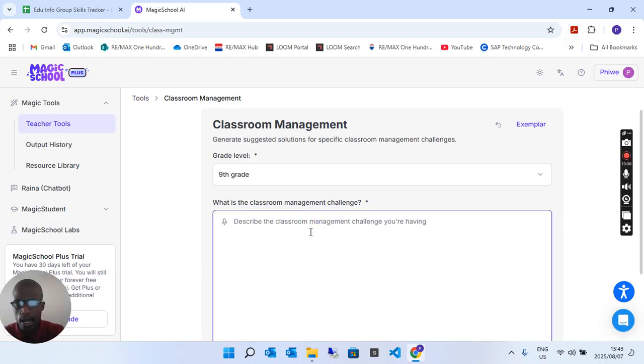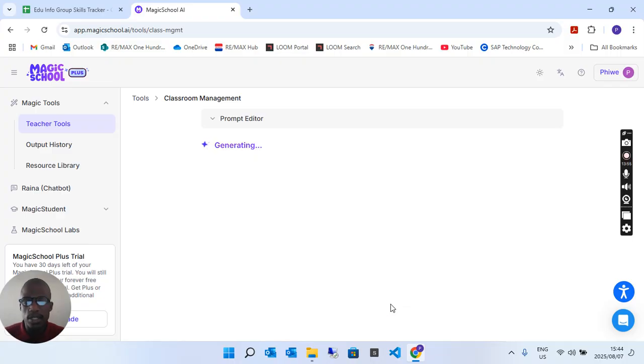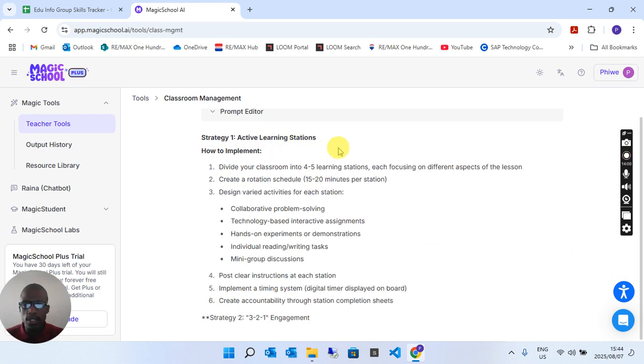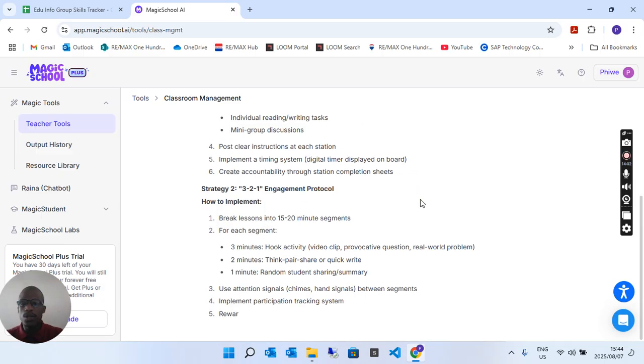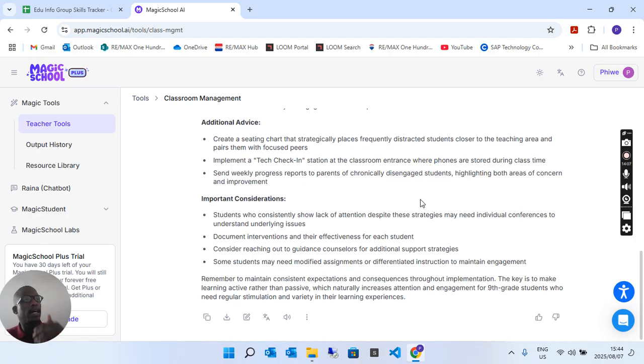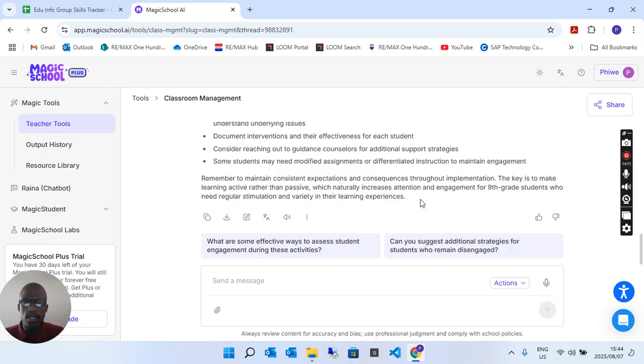Let's say kids are not attentive. I don't think that's spelled correctly, but we'll go along. I know AI will figure it out. Generate that, and let's see what it pulls up. Okay, active learning solutions, how to implement. You see, it gives you a whole breakdown on how you could go about getting the attention that you require from students.